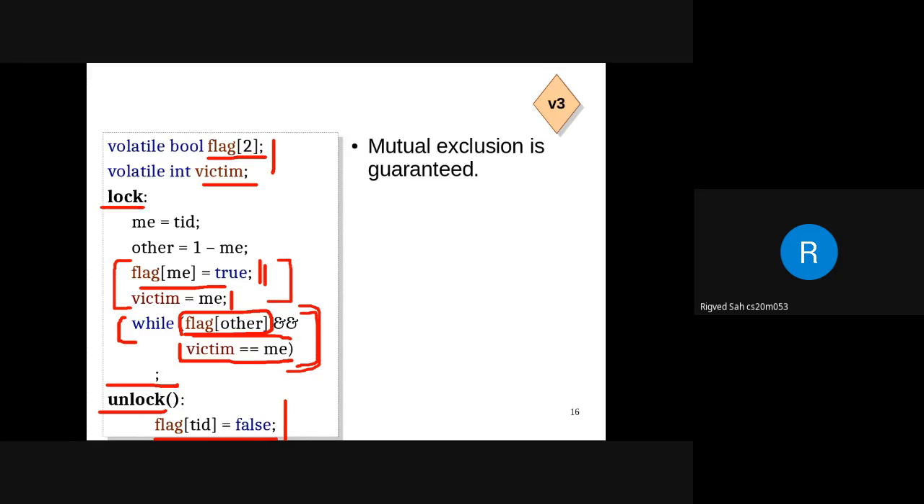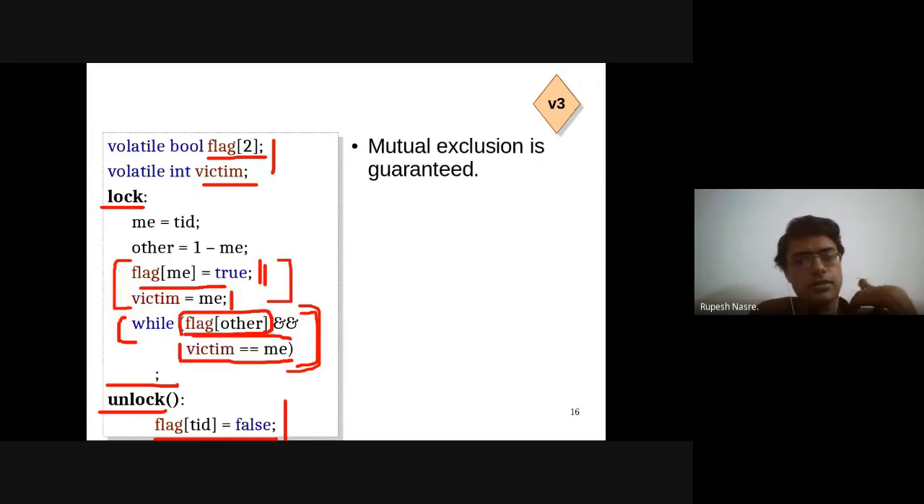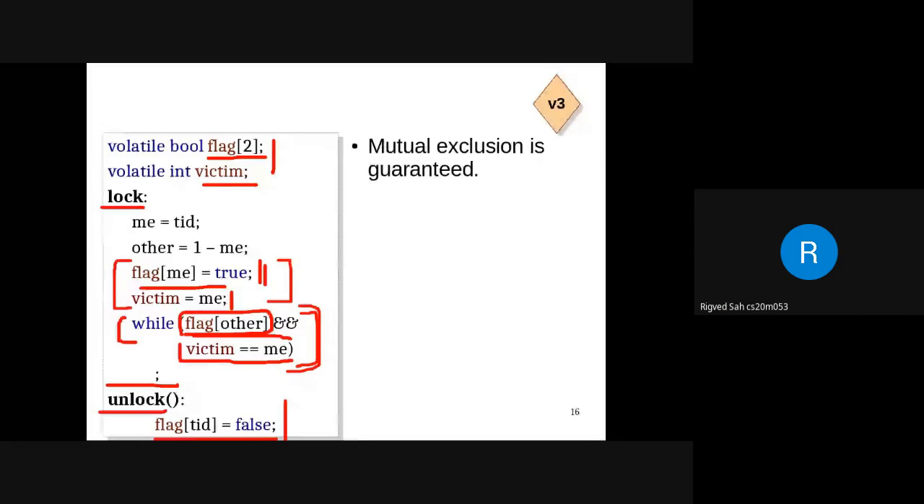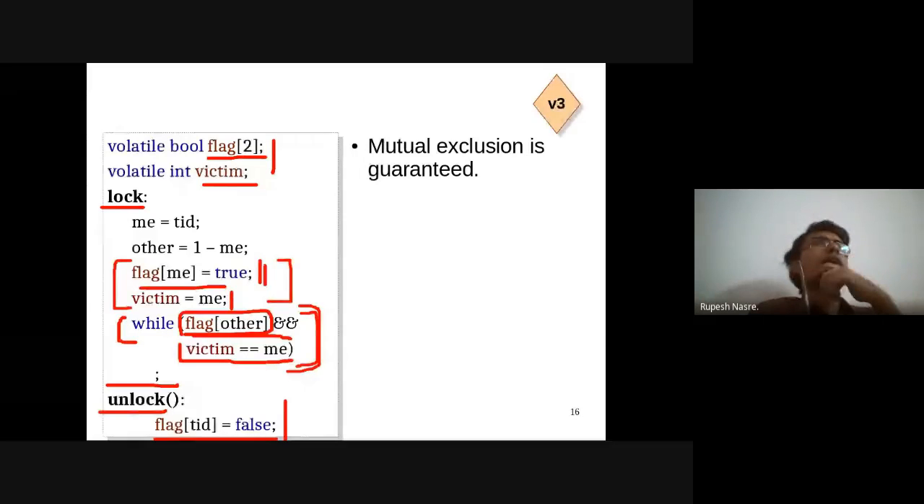Sir, but mutual exclusion will not be guaranteed, na? Okay, when we are reordering the conditions. Yes, sir. So victim equals me and flag of other. Is mutual exclusion not getting guaranteed? Yeah.